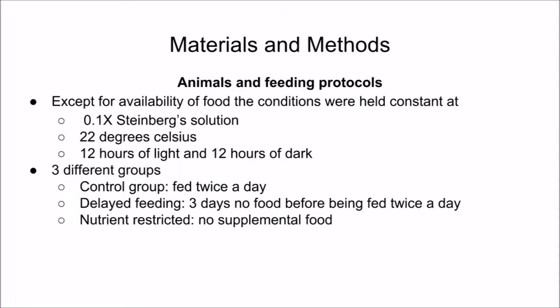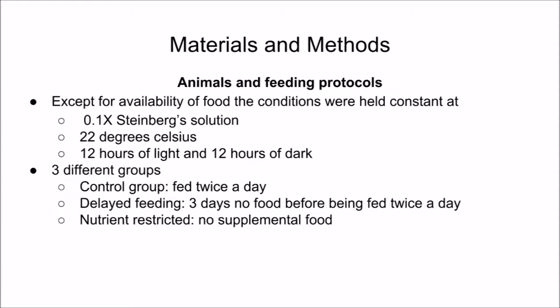Tadpoles were bred in the lab. Each group or clutch of tadpoles came from one separate pair of breeding tadpoles. The tadpole's development was characterized by the Nieuwkoop and Faber stages of tadpole development, except stage 47, which was divided into early and late substages. In each experiment, about 250 stage 41 tadpoles were placed in a Steinberg solution without food. At stage 46, 10 tadpoles were euthanized with MS-222 anesthesia and fixed in 4% paraformaldehyde.